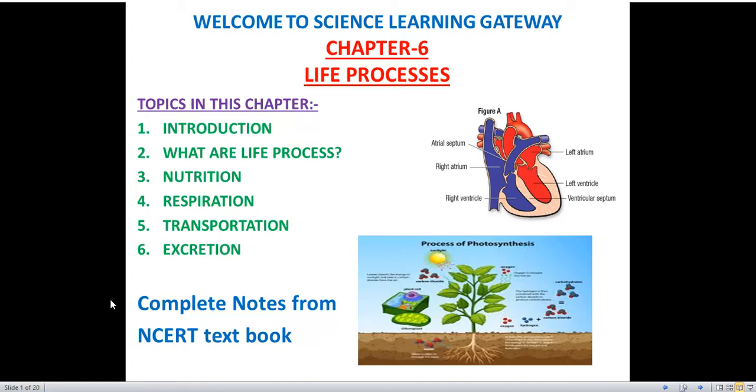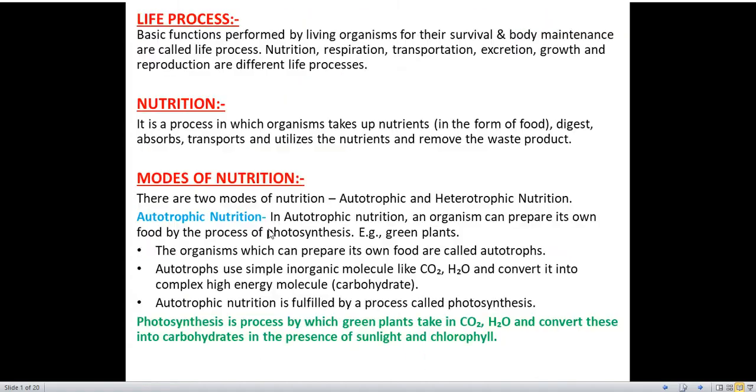What are the different activities which are going on in living organisms? Those things we'll read in this chapter. Let's have a quick look at the topics which we have to read in this chapter. About life processes we'll read nutrition, respiration, transportation and excretion. These topics we'll read in this chapter. Okay, so let's start this chapter.